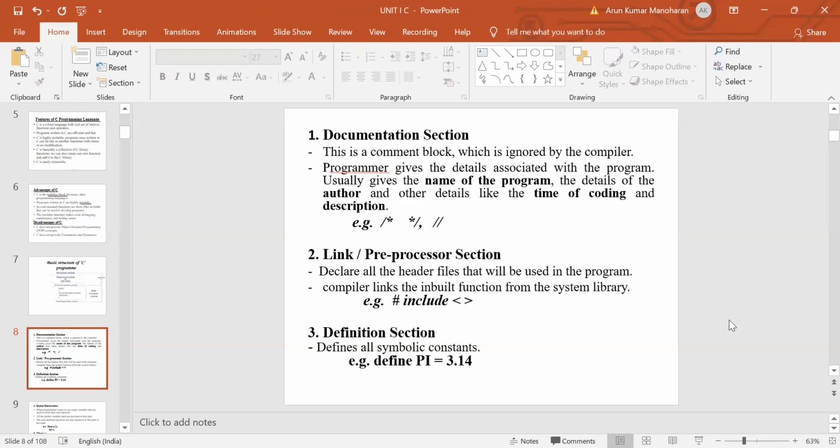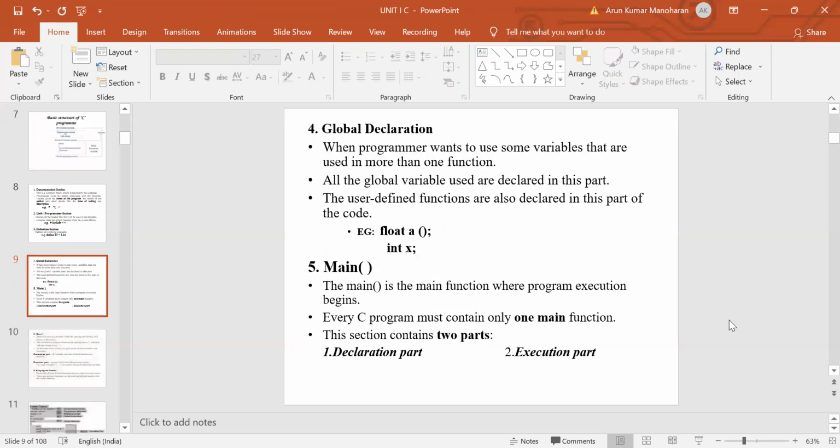The next one, followed by the definition section, is the global declaration section. Global declaration means variables or functions that are declared outside the main function. Once a variable is declared globally, that variable can be accessed throughout the program. This is the difference in global declaration.